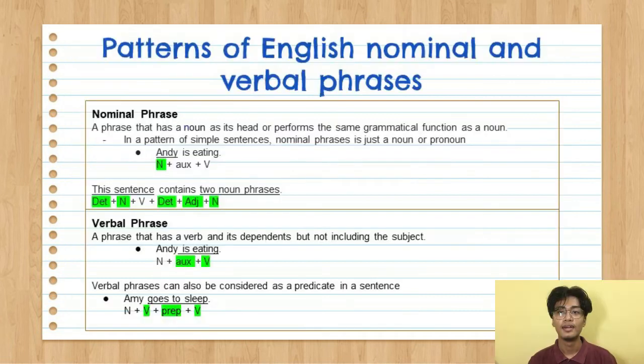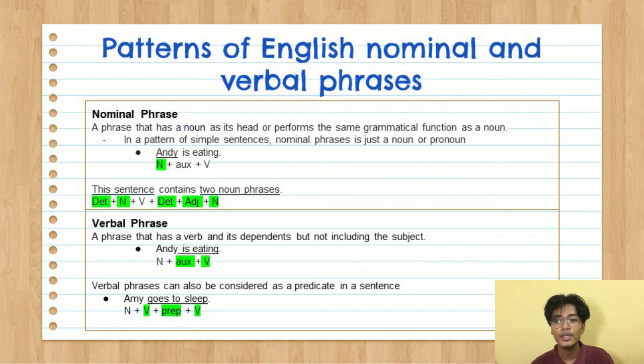Thank you. Hi, it's Daniel again, and now I will talk about patterns of English nominal and verbal phrases. The first one is the nominal phrase. A nominal phrase is a phrase that has a noun as its head, or words that perform the same grammatical functions as a noun. In a pattern of simple sentences, nominal phrases usually consist of just one noun or pronoun.